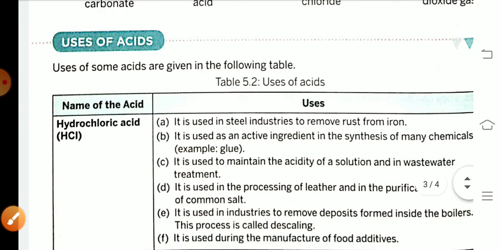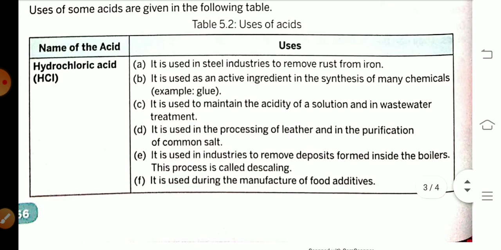Next, usage of some acids, for example hydrochloric acid. Hydrochloric acid is used in steel industries to remove rust from iron. Next, it is used as an active ingredient in the synthesis of many chemicals, for example glue. It is used to maintain the acidity of a solution and in wastewater treatment.